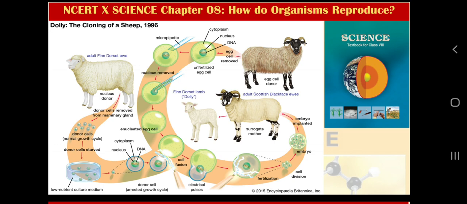I will not discuss anything from this slide. This is only for bringing your attention to that information which you learnt 2 or 3 years back, so that when we finish the human reproduction topic, I will give you an idea how cloning happens and how it is connected with the cellular level.